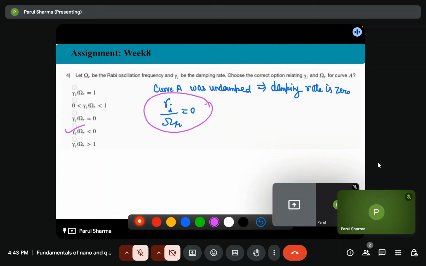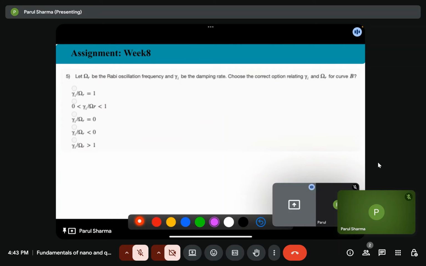The next question is: let omega r be the Rabi oscillation frequency and gamma I be the damping rate. Choose the correct option relating gamma I and omega r for curve B. So for curve B, we show damped but still clear oscillations.